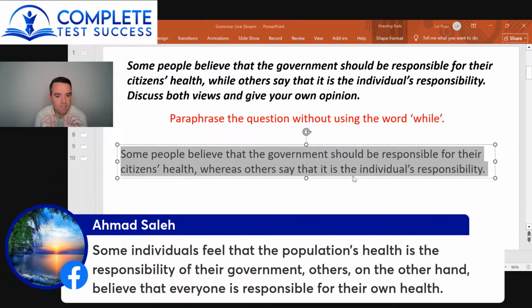I think it's better to find some way to connect the 2 of them together, though, rather than writing it as 2 individual sentences, because the range of grammar structures you use is an important aspect of your grammar score. So you want to make sure that you're doing that where possible.